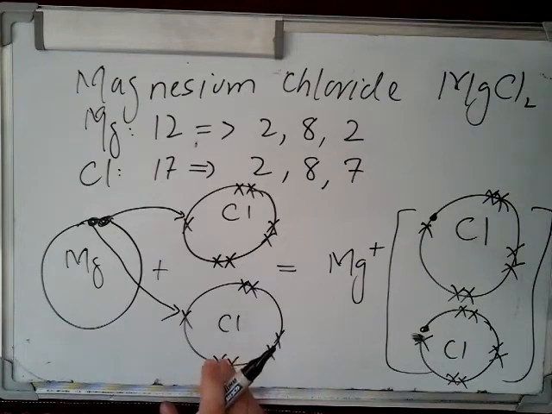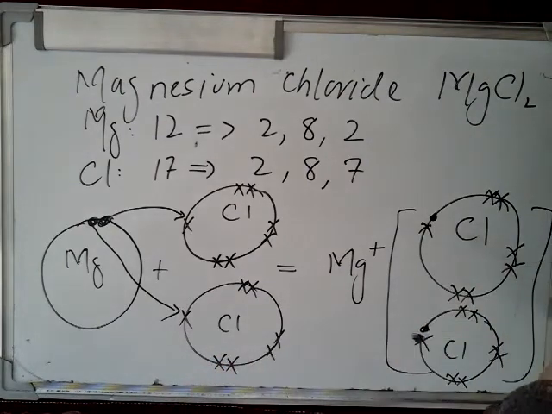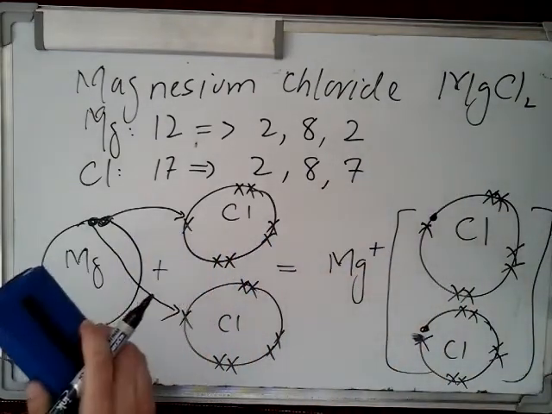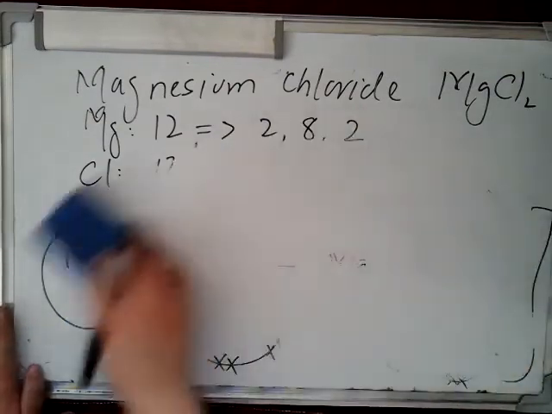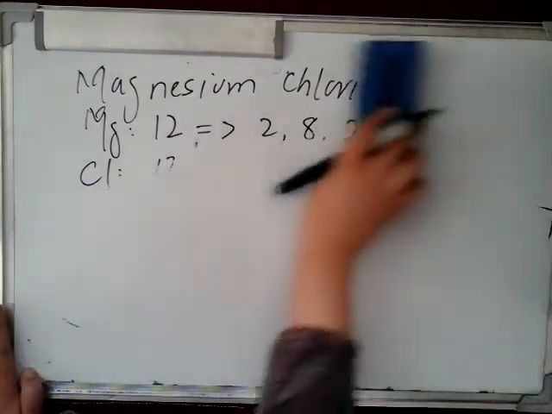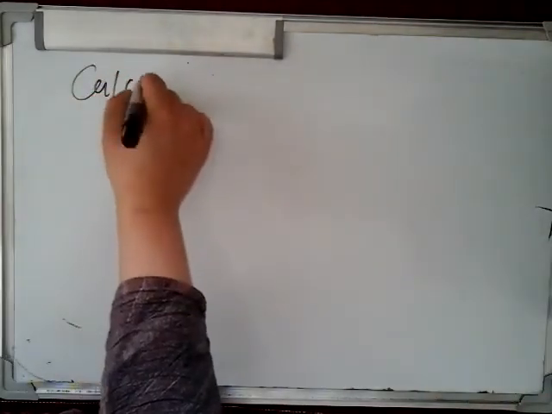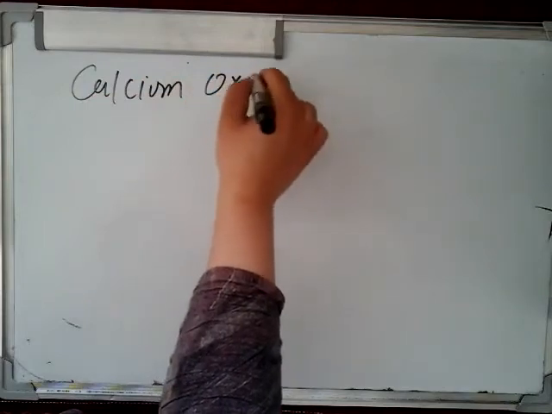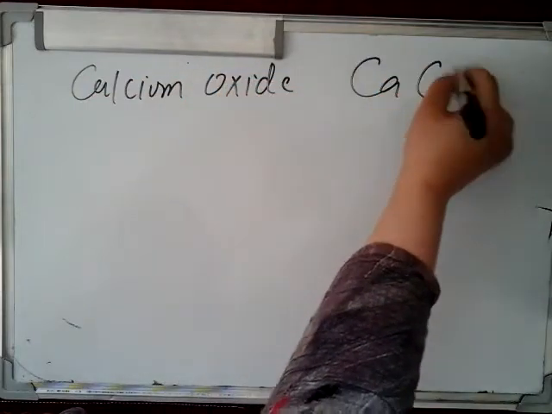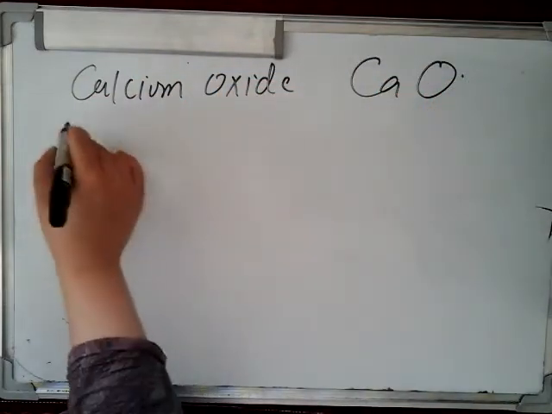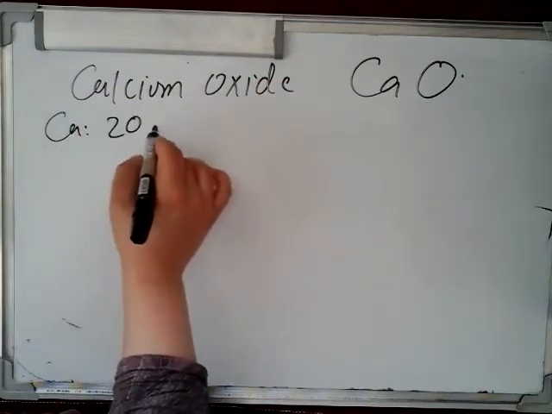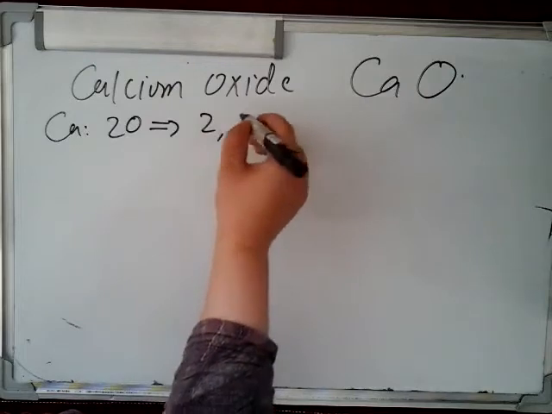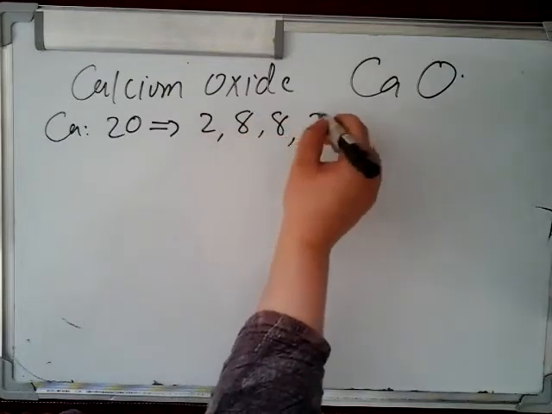Let's suppose there is another example, calcium oxide, CaO. Now calcium, as we know, its atomic number is 20, electronic configuration is 2, 8, 8, 2.